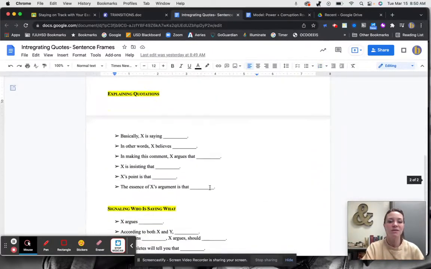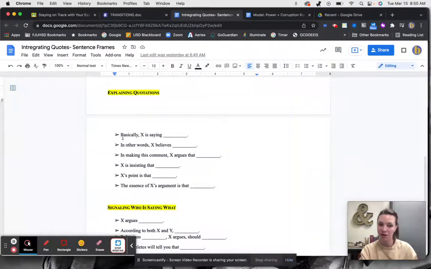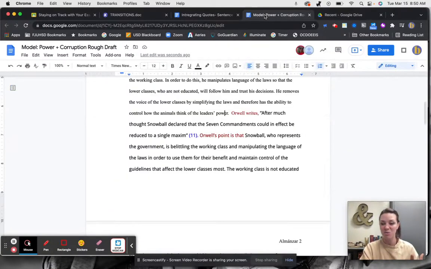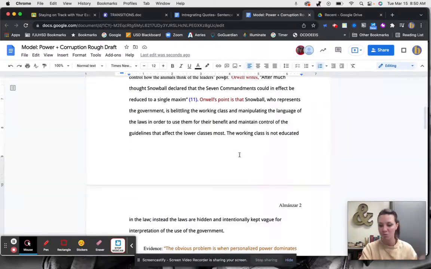So I use now a sentence frame for explaining a quote, and I used X's point is that. So X is the writer here. X is always, for the most part, the writer or the speaker. So I used X's point is that, and then I explained that quote and how it matches my body paragraph